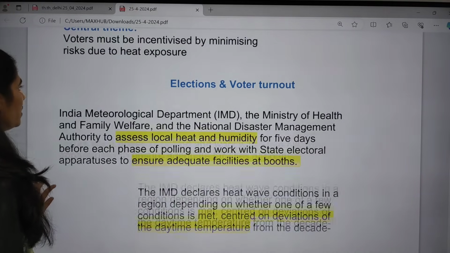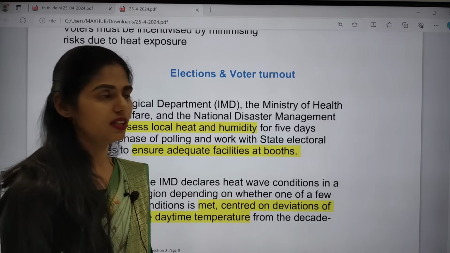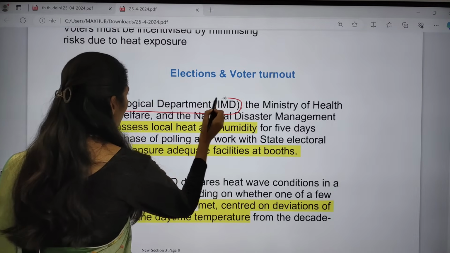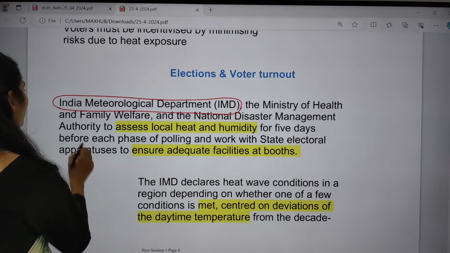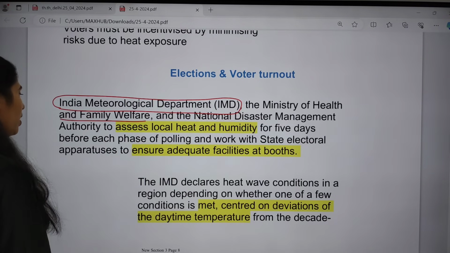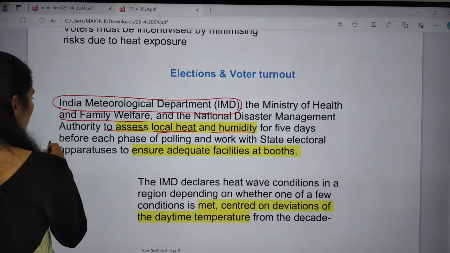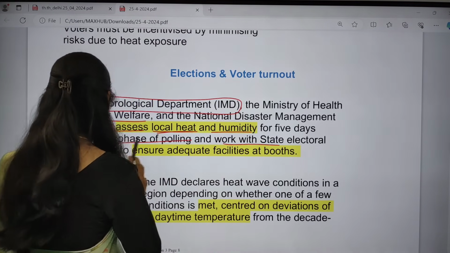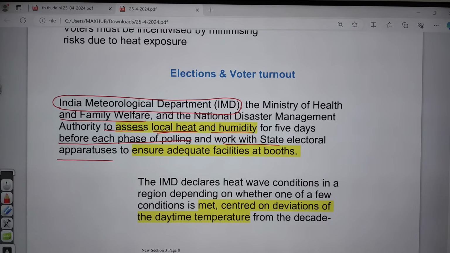This article says that the IMD, that is the India Meteorological Department, the Ministry of Health and Family Welfare and the Disaster Management Authority should assess local heat and humidity for 5 days before each phase of polling and work with the state electoral apparatuses to ensure adequate facilities at the booths.